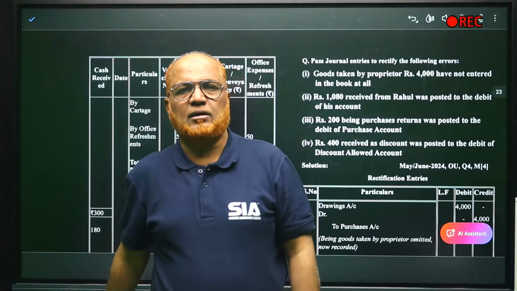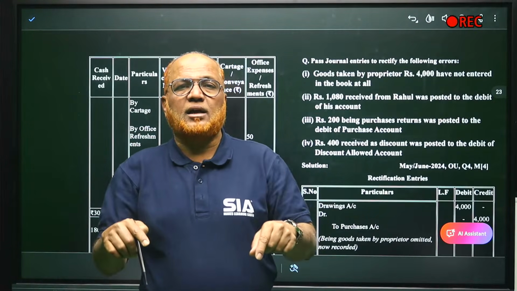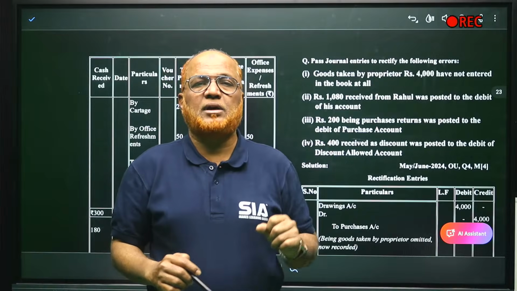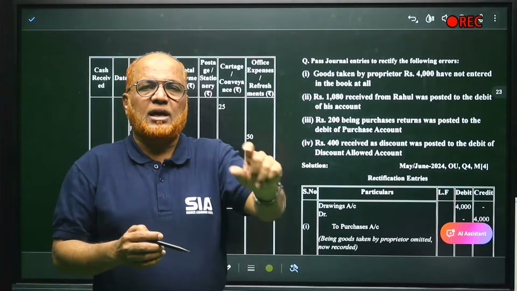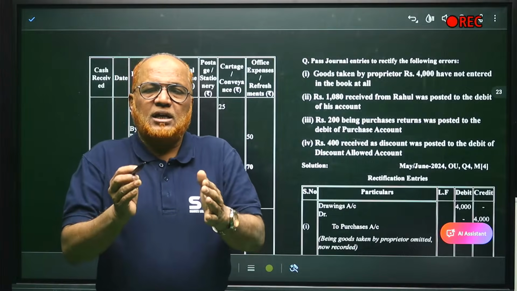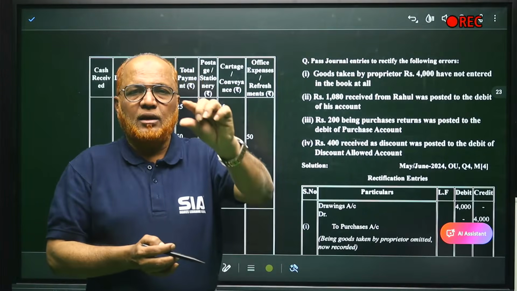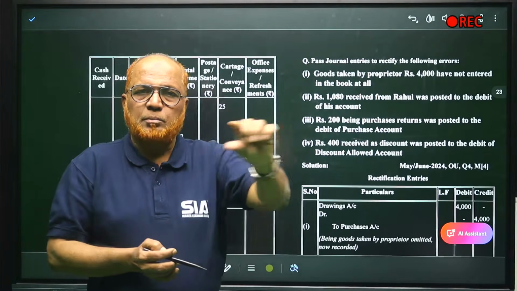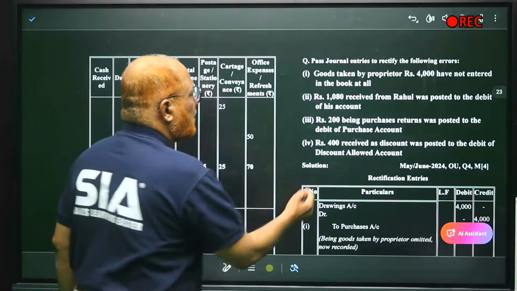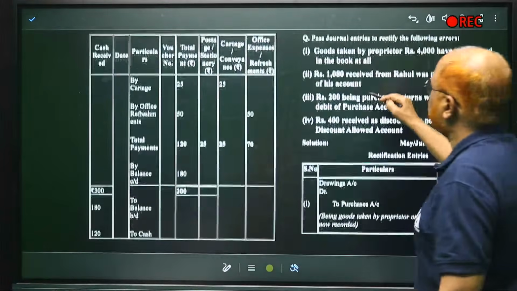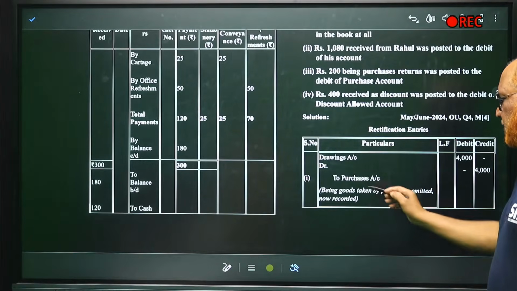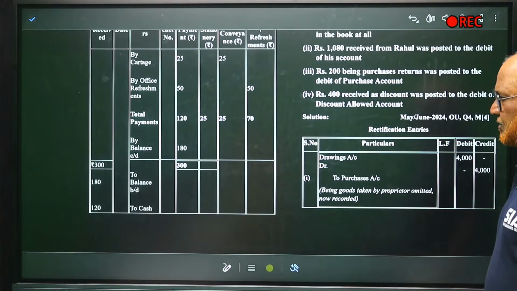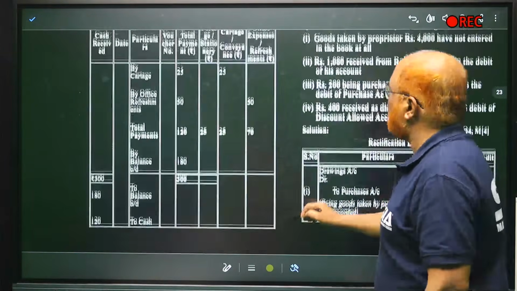Drawings account will be debited. But when goods are taken, purchases account should be credited. If the owner took cash, drawings account debit, cash account credit. If he did not take cash but took goods, then drawings account debit, purchase account credit. So here you can see drawings account debit, purchase account credit, being the goods taken by the proprietor, now rectified. Right?